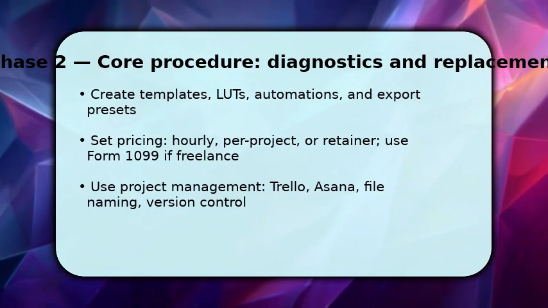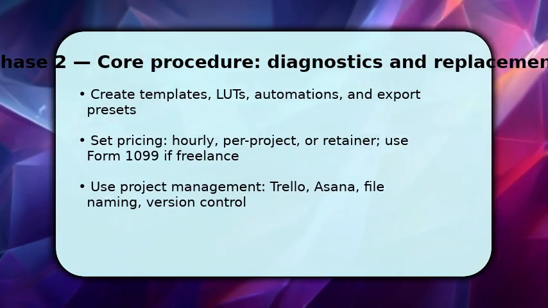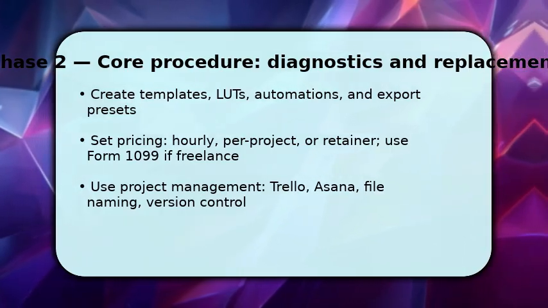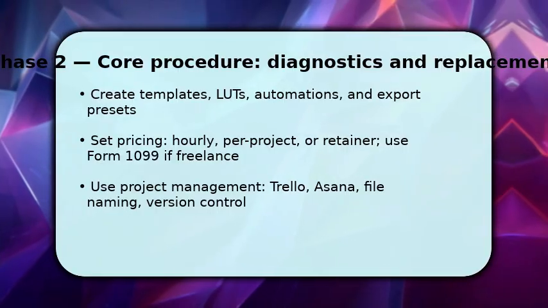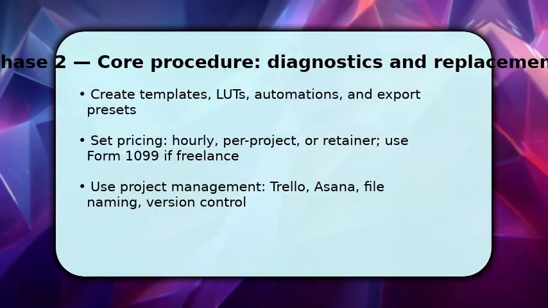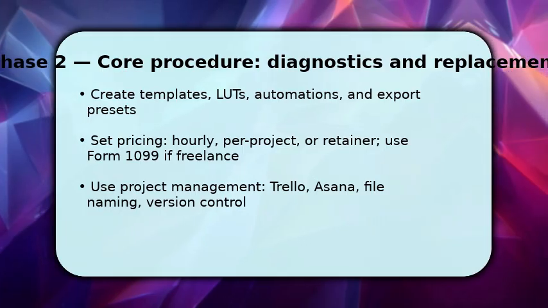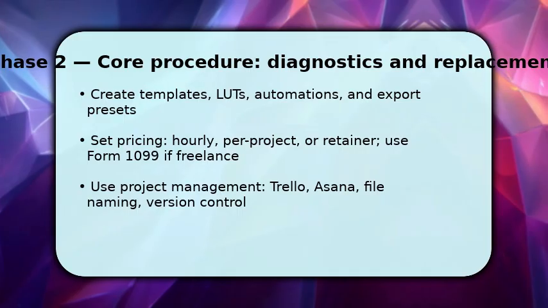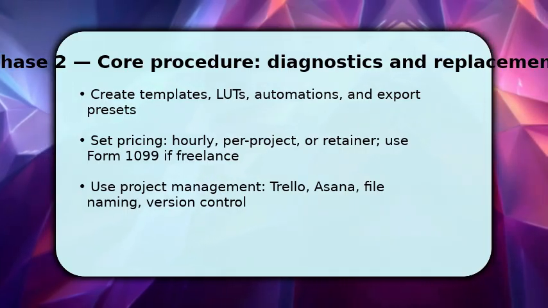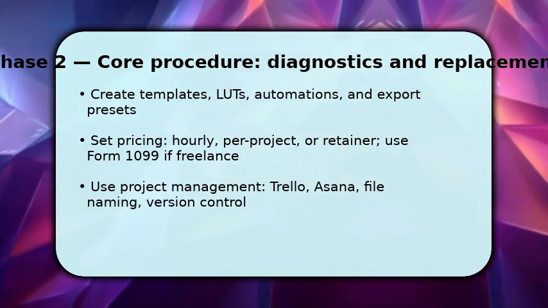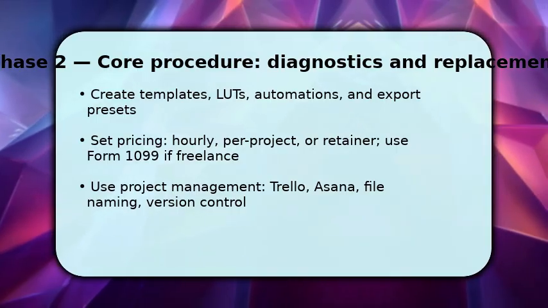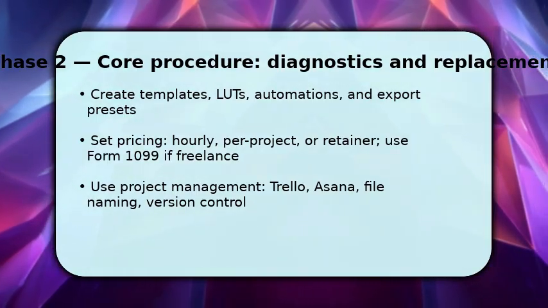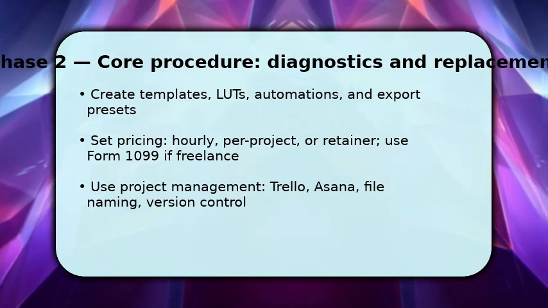Next, solidify how you work so you can scale. You should build templates, LUTs, and export presets to shave hours off routine edits. Automations let you focus on storytelling. Then set clear pricing, hourly, flat, or retainer, and decide billing details like invoices and tax forms. Use a project management board and strict file naming with version control to avoid confusion. Once you have this, clients perceive professionalism, and your delivery becomes predictable, which wins repeat business.